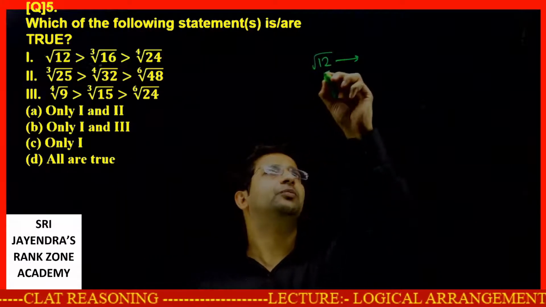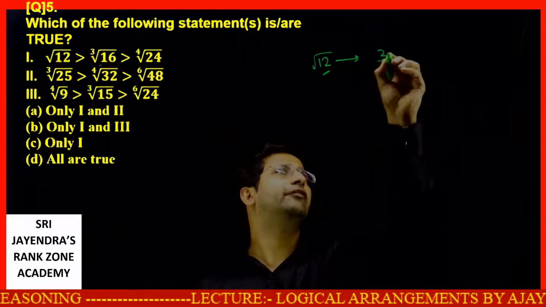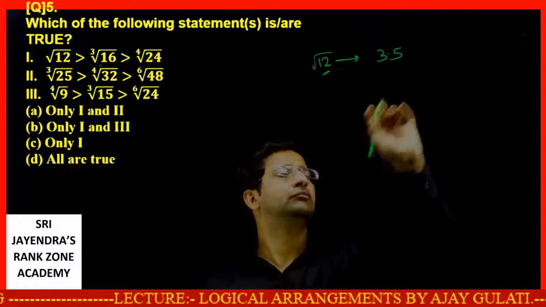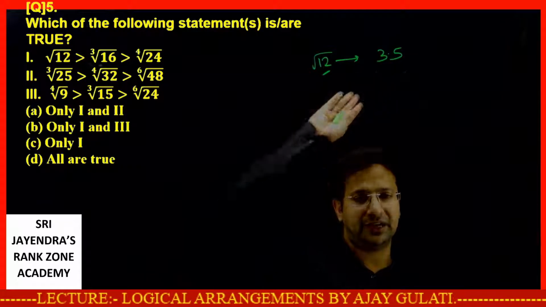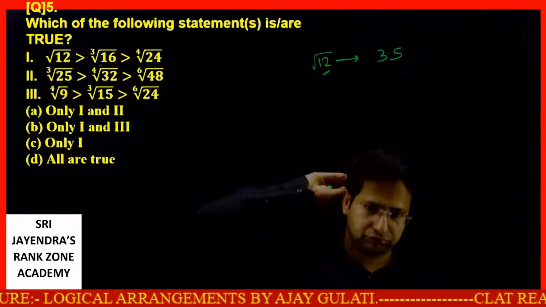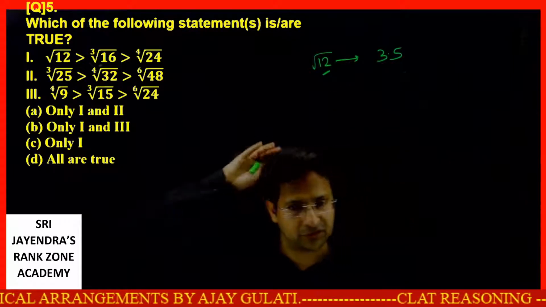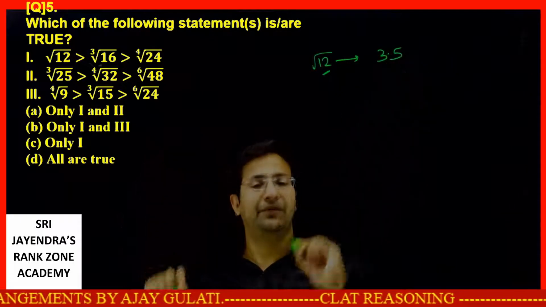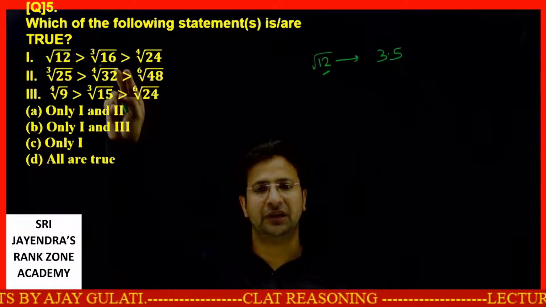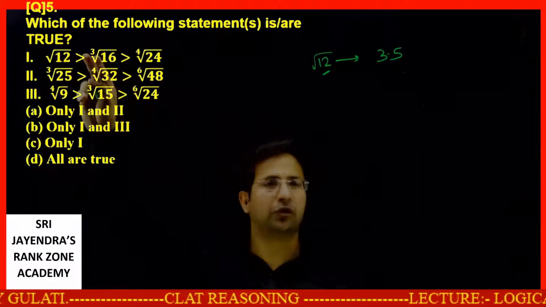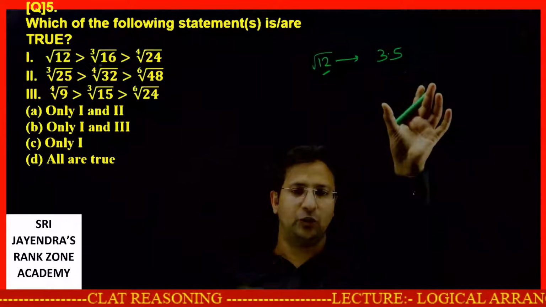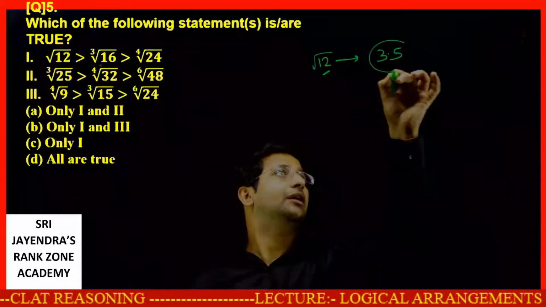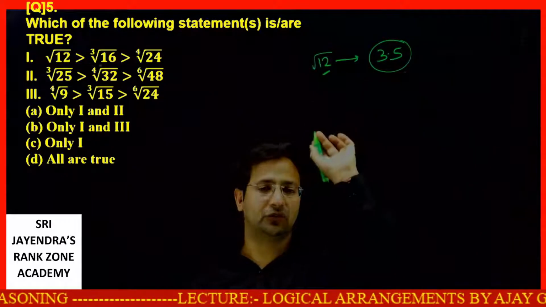So this number is precisely what? 3.5 or 3.46. Okay, this will be something like 3.5 or 3.46. So this is 3.5. Now the cube root of 16. I'll just tell you one thing. This is like root 12 square.